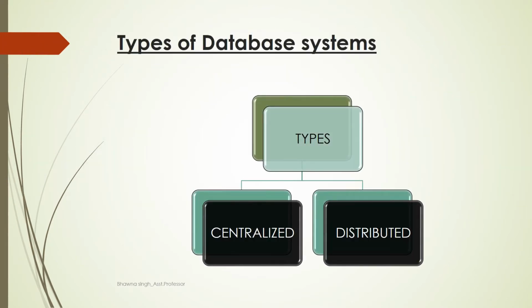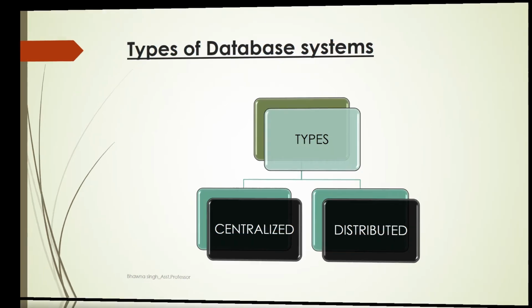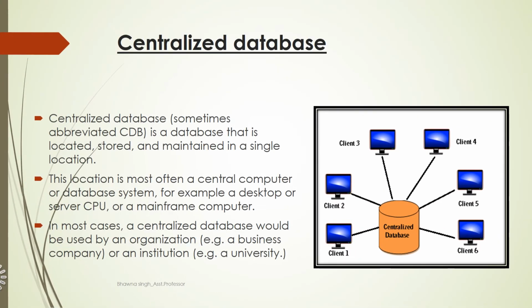Now we will discuss the various types of database systems. We have two types of database systems, that is the centralized database system and the distributed database system. So in the next slides we will discuss each one of them in detail. Now we will discuss the first type of database system, that is the centralized database.